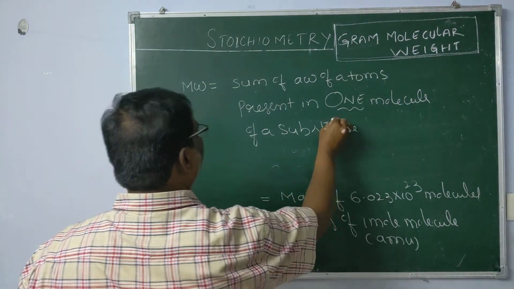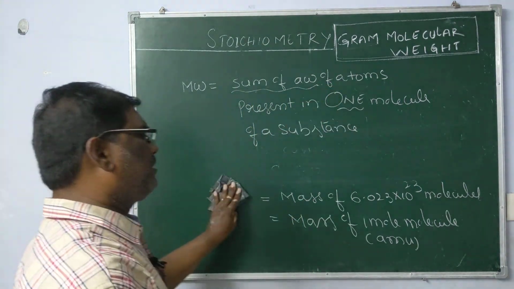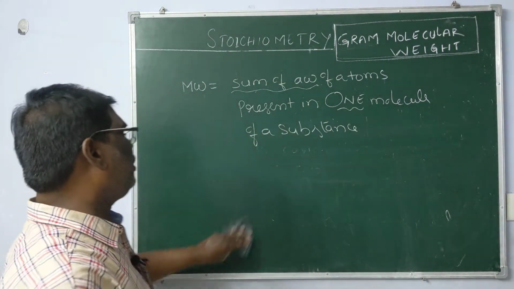In simple words, molecular weight is the sum of atomic weights of the atoms present in a molecule.